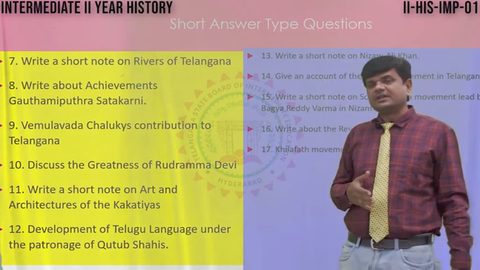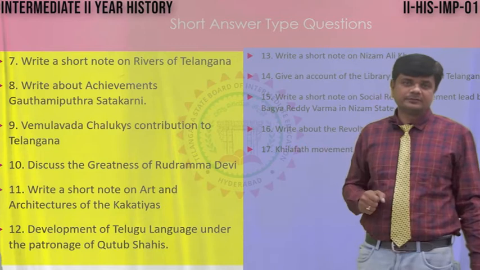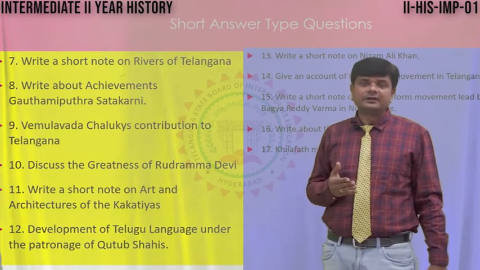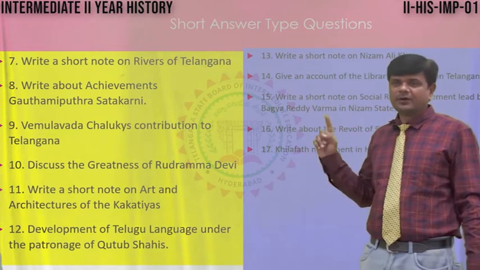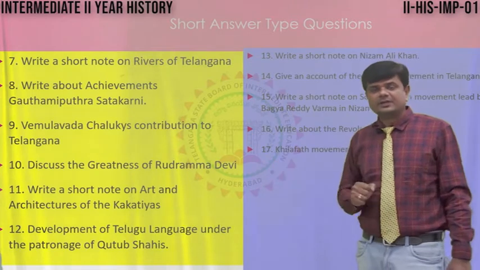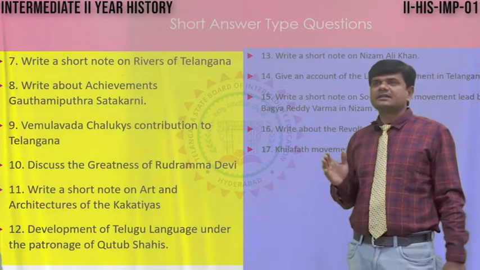Especially the Chendupatla inscriptions, and other inscriptions and books, show her greatness. You have to mention this about Rudramadevi in this answer. Now moving to the 11th question, write a short note on art and architecture of the Kakatiyas.